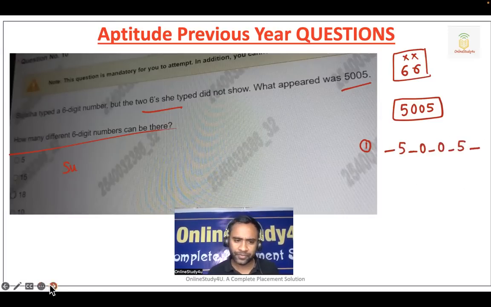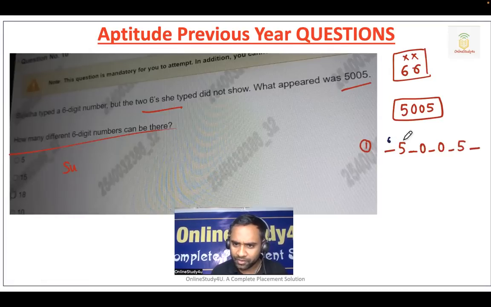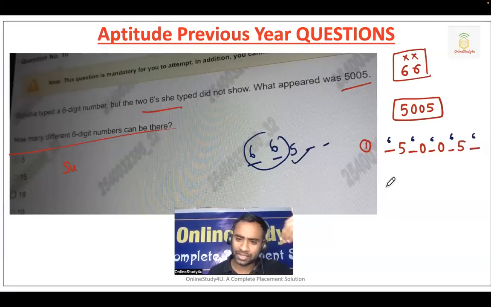The 6, I can put it here, here, here, here. Somebody says, sir, 26 I can put together like this also, right? Okay, so you wanted to say that 26 can be put together. That condition we will also take. So this is the first condition.